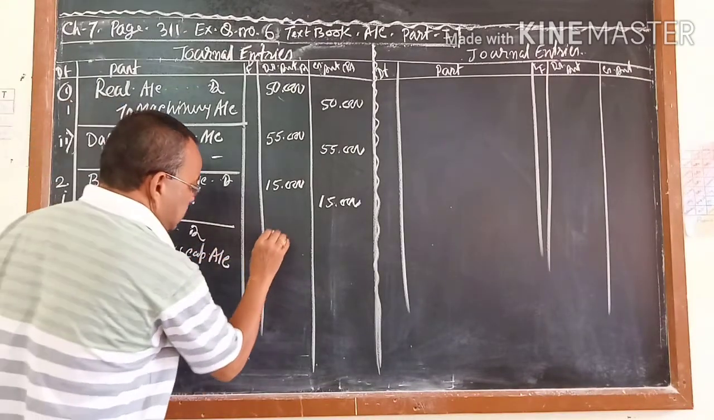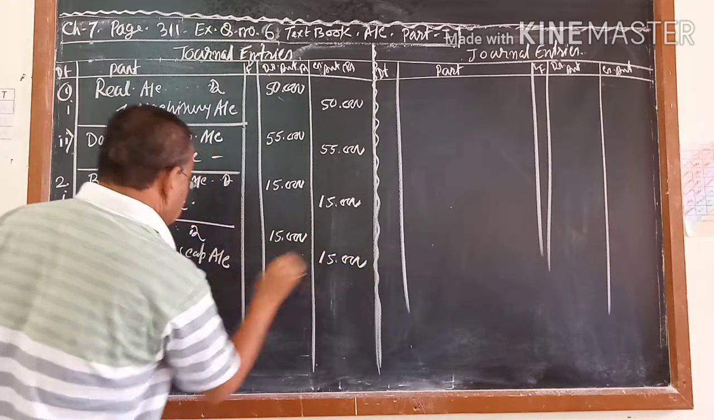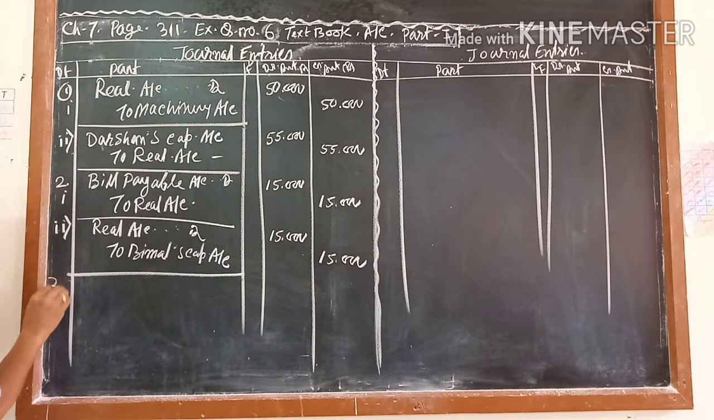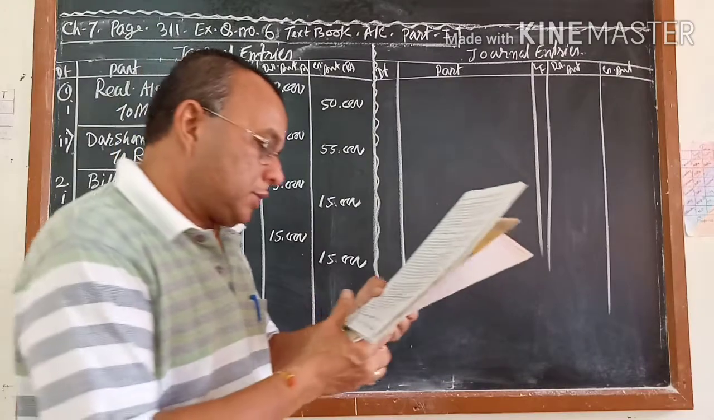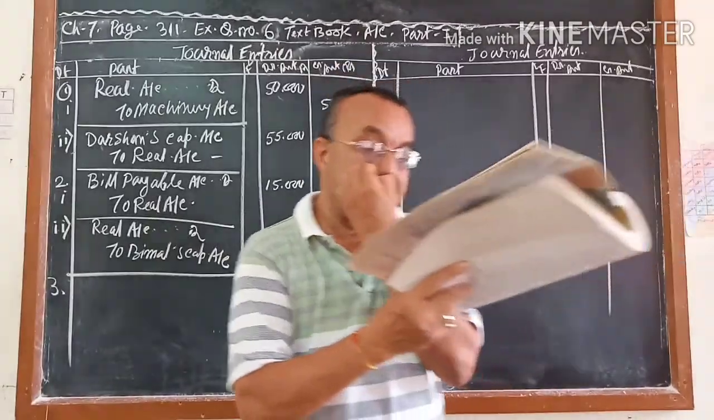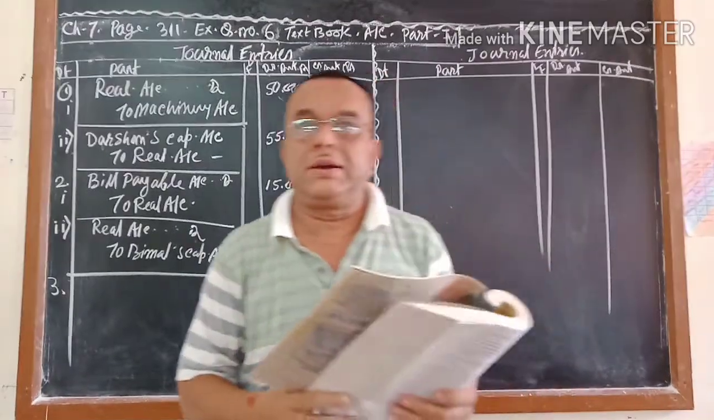Amount was not changed. So we write 15,000 and 15,000. There is no change at all. Third. What is the third one? Past bad debt was written off 11,000, out of which 6,000 are recovered.